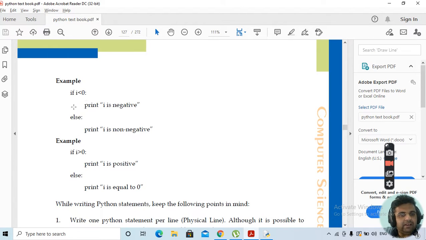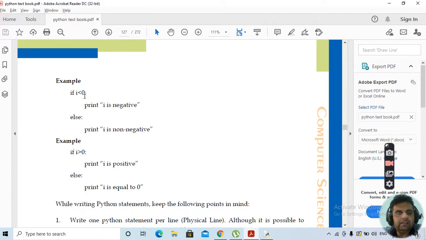Then an indentation is to be there. Indentation is 4 spaces. 4 simple spaces will give you indentation. Like in C or C++ we use curly brackets, no curly brackets are used in Python. In Python, we are supposed to replace the use of curly brackets by means of 4 spaces.